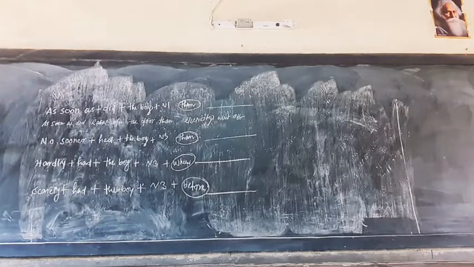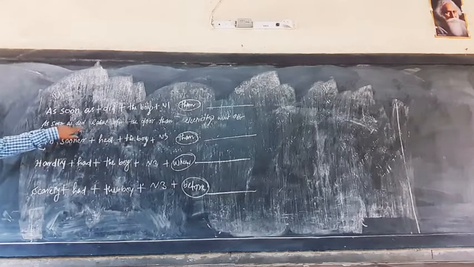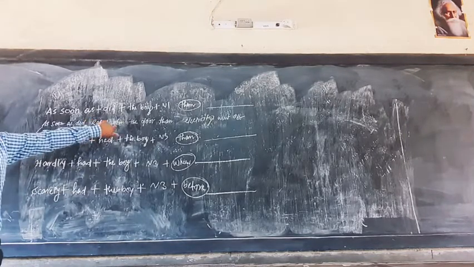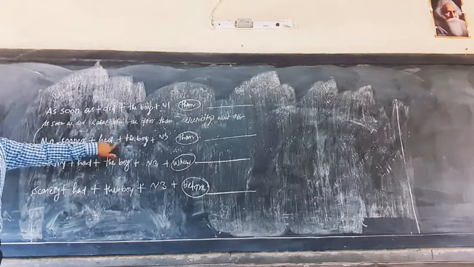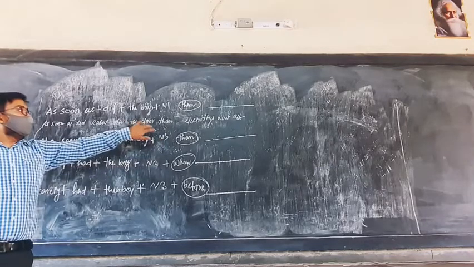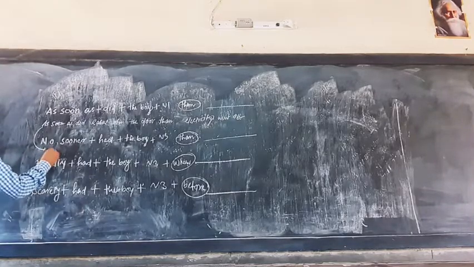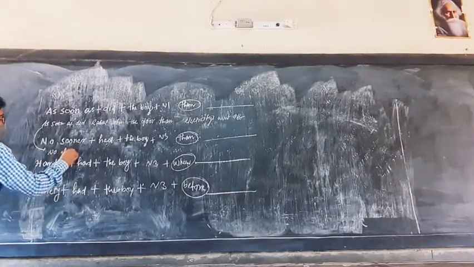Second one, what should it be? No sooner, did or had? No sooner had Rahul. It should be V3, that means opened the door. Then the electricity went off. So write down that one. Just follow the rule, it will be very easy.